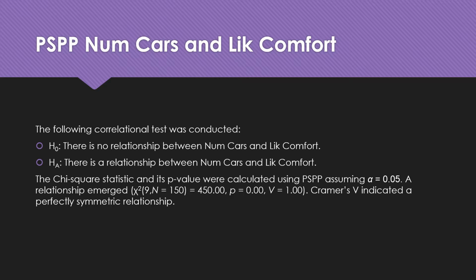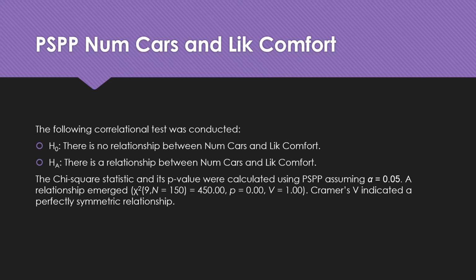PSPP NUM number of cause and like comfort. The following correlational test was conducted. The null hypothesis says that there is no relationship between NUM cause and like comfort, whereas the alternative hypothesis says that there is a relationship between number of cause and like comfort. The statistics and its p-value were calculated using PSPP, assuming alpha to be 0.05. A relationship emerged.